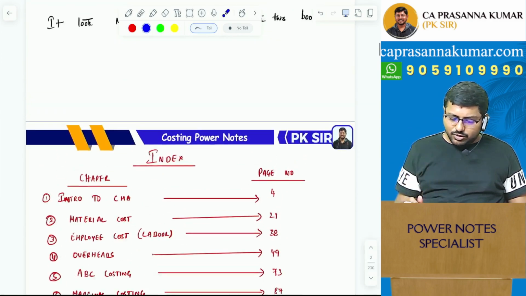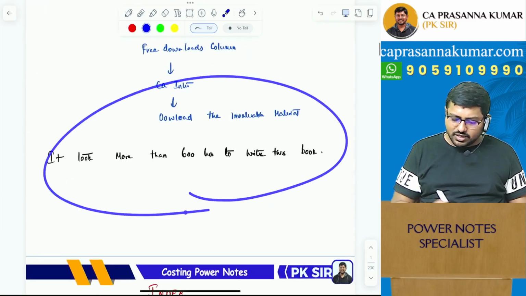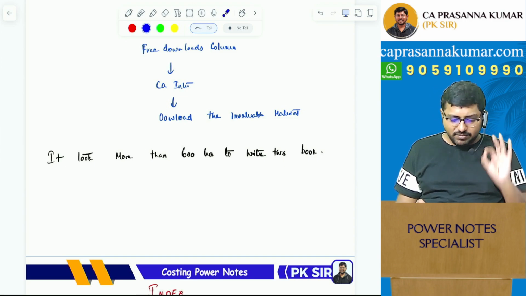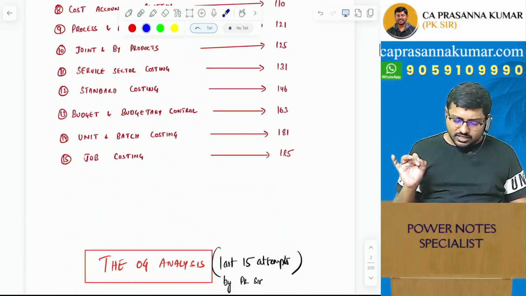And I'll tell you the beauty of this material. As you can see, it's pretty concise. You can download this material straight away. Every single page of the material has been written by me. Nobody has typed it. Every single page has been done by me.